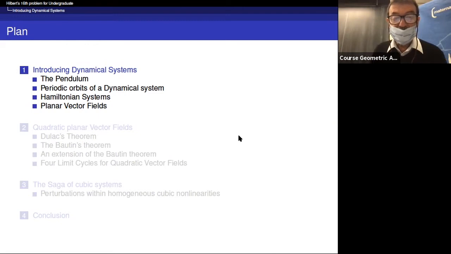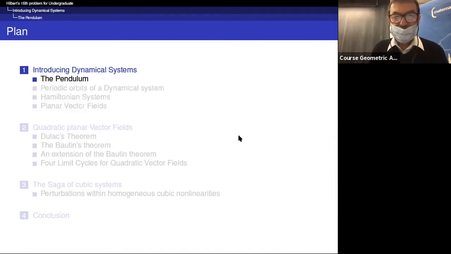And then in the third part, I will consider very quickly the same kind of problem for cubic planar vector fields. And I will concentrate on perturbations within homogeneous cubic nonlinearities and talk about some results which are also for perturbation of more general cubic systems. And then I will make a short conclusion to this first lesson.